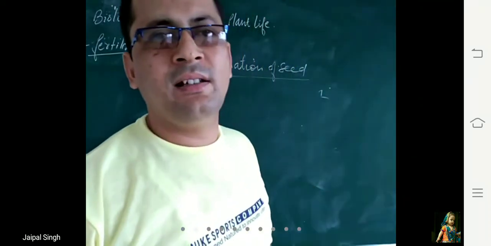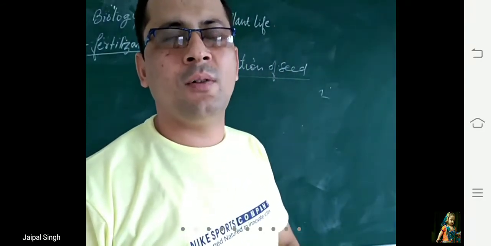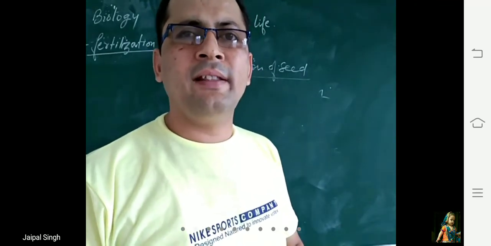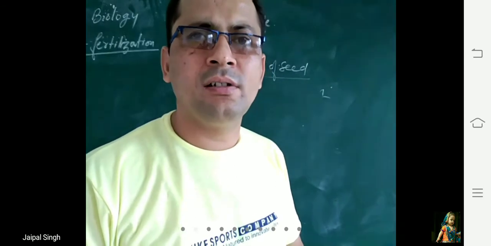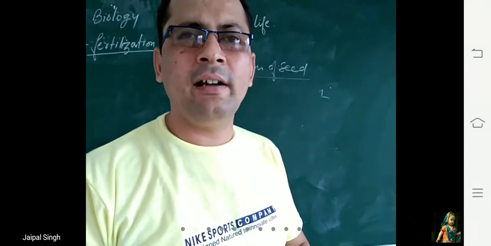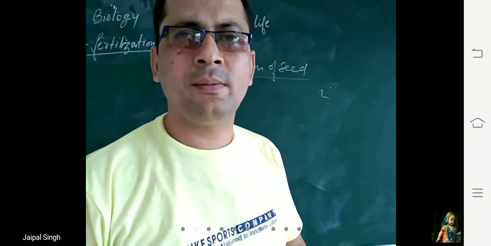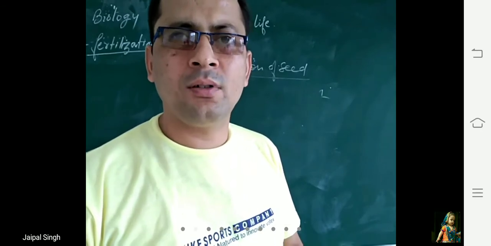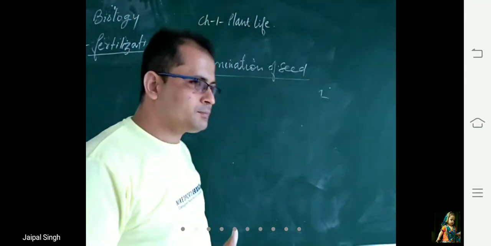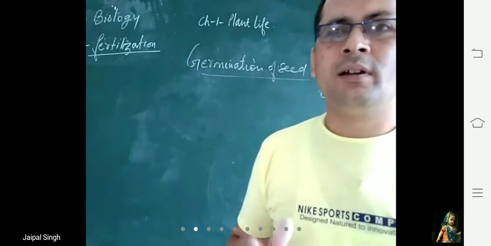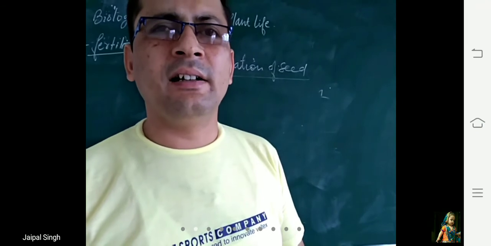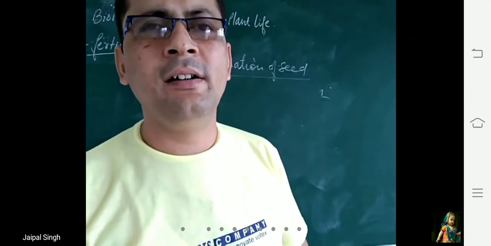So all of you have seen the seeds. Most of you know the procedure of germination of seeds. So what is germination? It is when the seed gets suitable conditions like proper soil, proper water, proper temperature, and it grows into a tiny plantlet. It grows into a plant. This process is known as germination of seed. You all know that water, temperature, soil, light are the essential conditions for a seed to germinate.